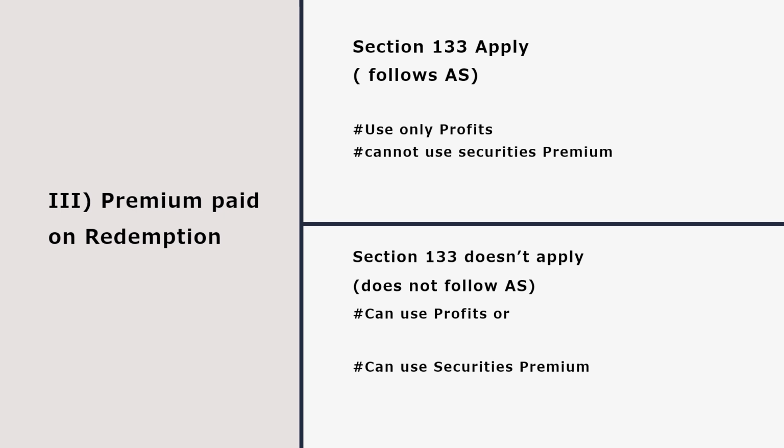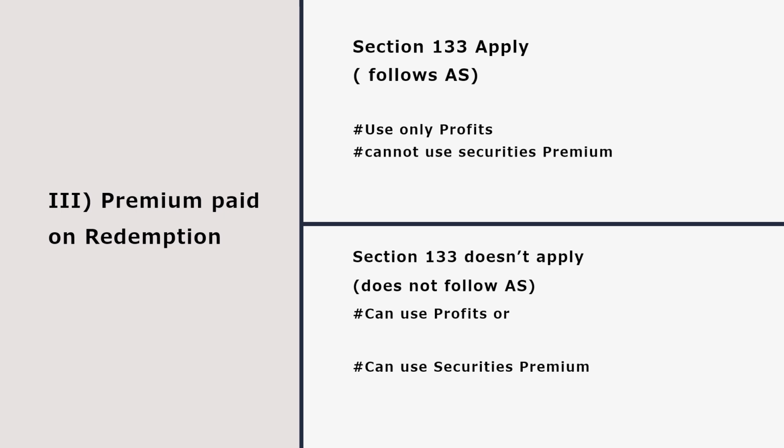So section 133 applies to every company whoever has the objective of earning profit. In that case, they can use only profits to pay the premium on redemption, and they cannot use security premium. But before this amendment, the company could use both profits as well as security premium.